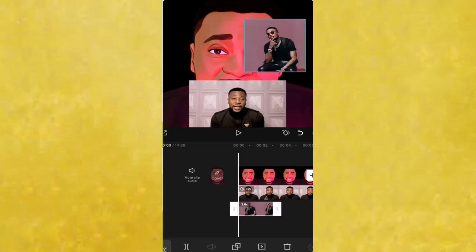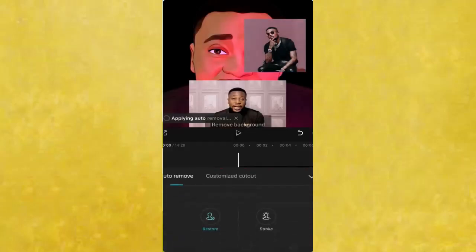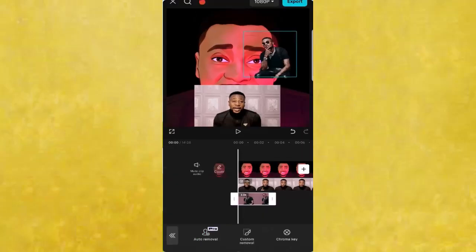You also have the option to remove the background of the image, which will leave only the Wizkid image without the background. To do that, click on the image itself, then scroll down towards your right, and then click on Remove BG. Once I click on Remove BG, you can now do auto removal like so. Then you click here to try now. Once you do this, you will notice that the image is now standing without a background.